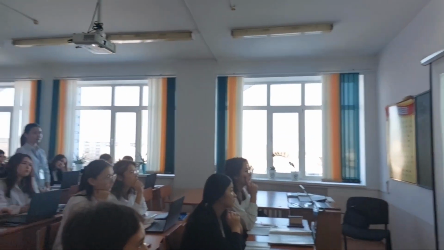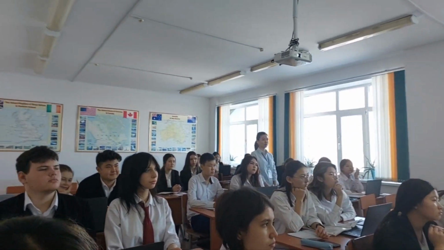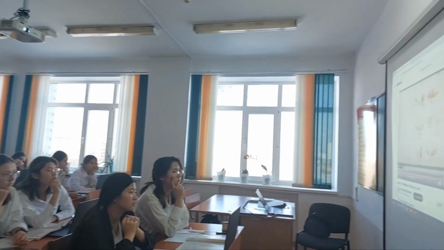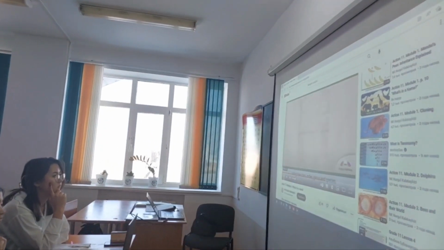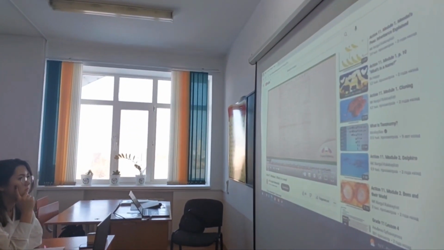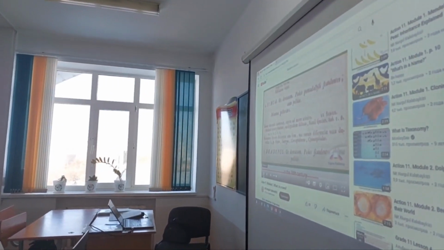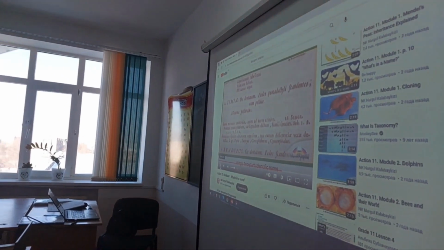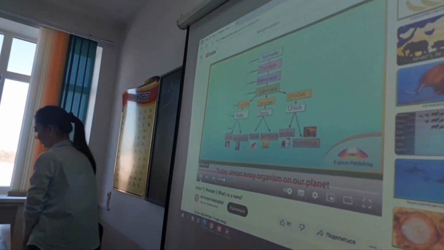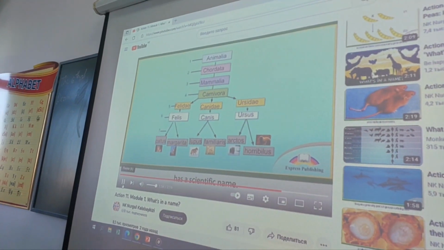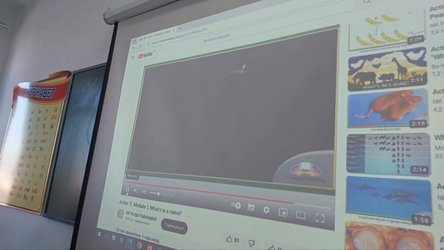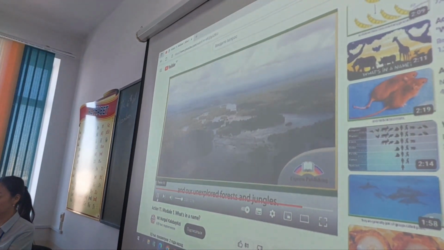In the 18th century, Carl Linnaeus, a Swedish botanist, became the father of modern taxonomy. He changed the way organisms were classified using their class, order, genus, and species, which came to be known as the Linnaean system. He also introduced a standardized binomial naming system, using a 2-part scientific name made up of the genus and a name for that particular species. Today, almost every organism on our planet has a scientific name. However, there are still some places that harbour unknown species, such as the depths of our oceans and our unexplored forests and jungles.